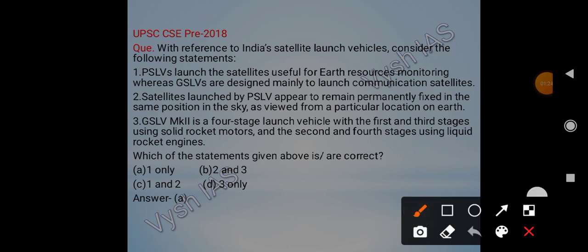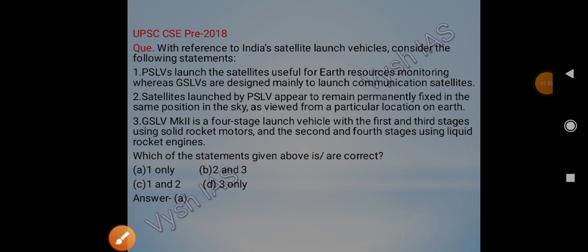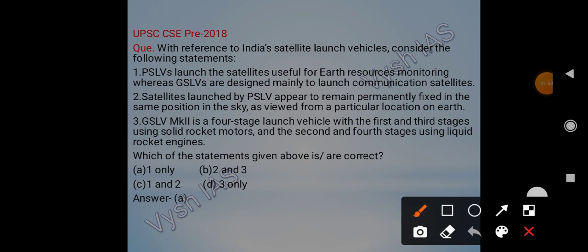There is another question. This appeared in 2018. With reference to India's satellite launching vehicles, consider the following statements. One: PSLVs launch the satellites useful for Earth resource monitoring, whereas GSLV are designed mainly to launch communication satellites. Two: satellites launched by PSLV appear to remain permanently fixed in the same position in the sky as viewed from a particular location on Earth.